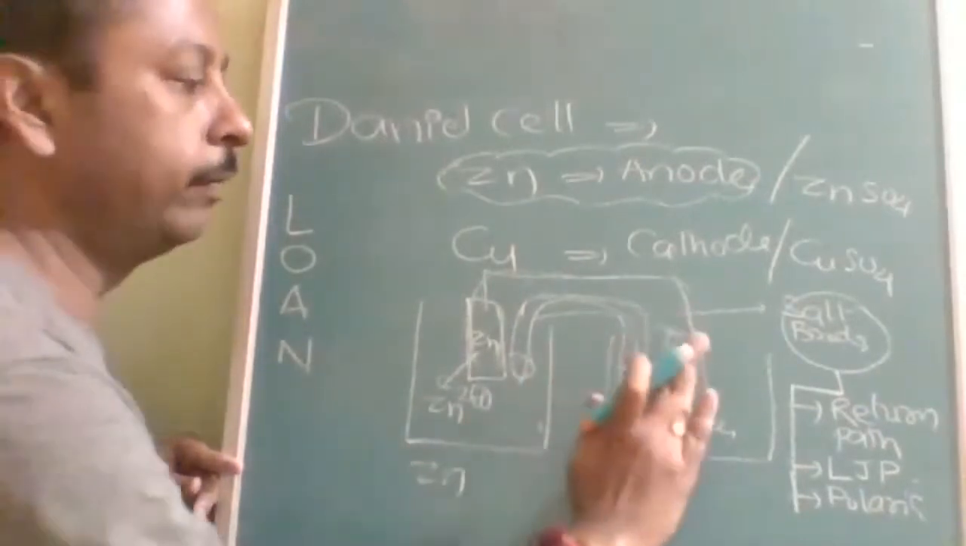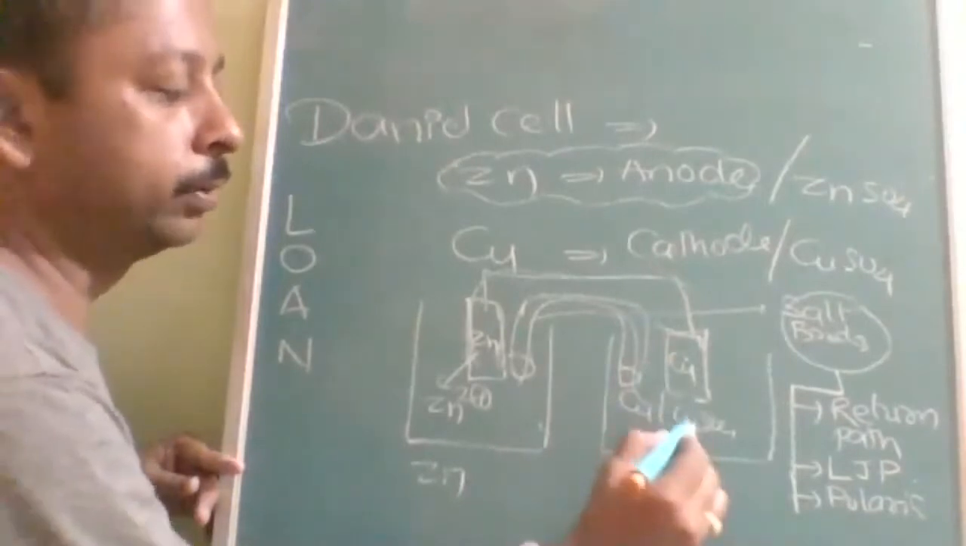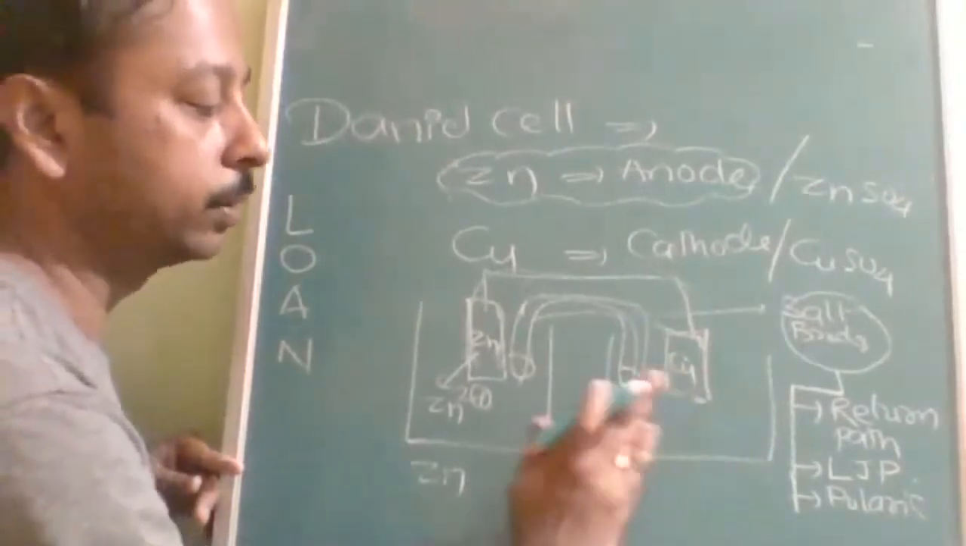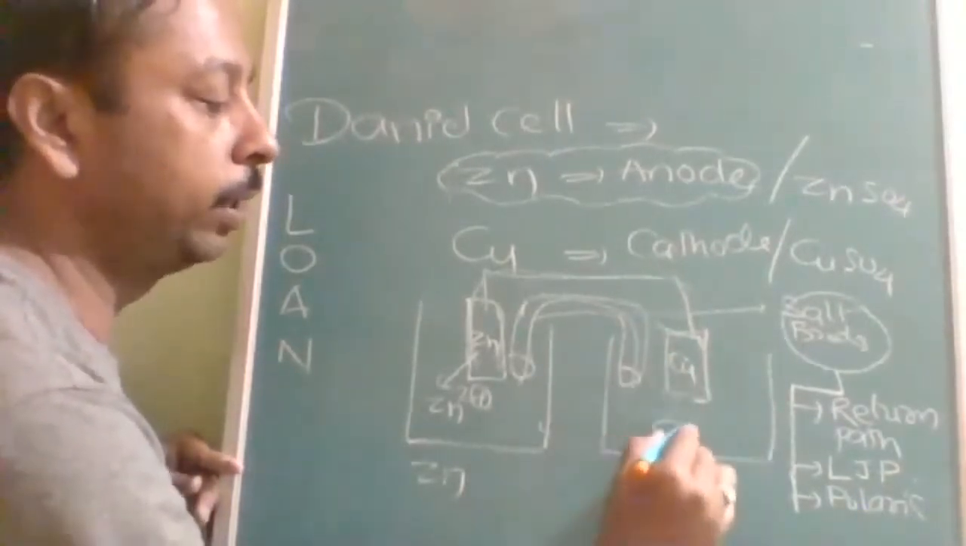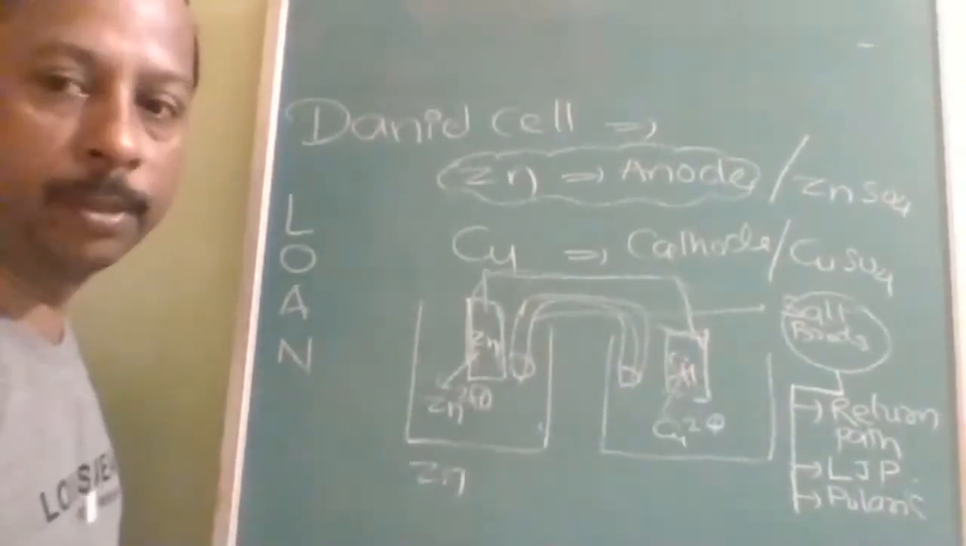In the same way here, before the reaction, it is going to be copper 2 plus. After the reaction, it will convert back into copper.